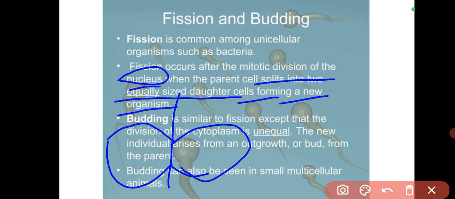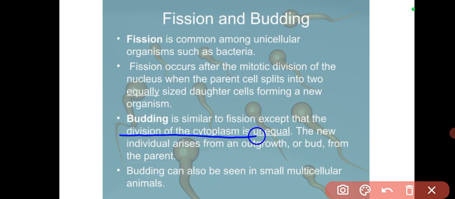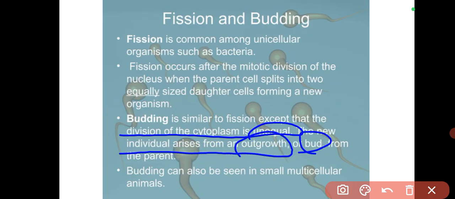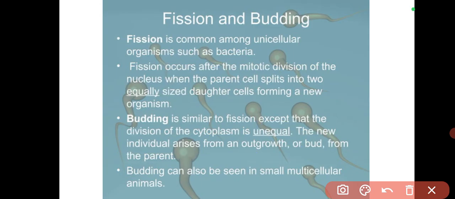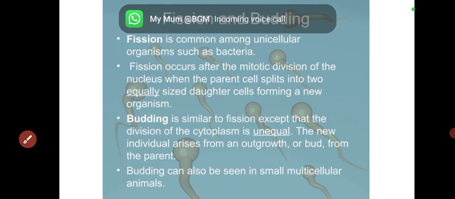Then in budding, which is similar to fission, except that the division of the cytoplasm is unequal. In this case, the division of the cytoplasm is unequal. That's with budding. The new individual that arises from the outgrowth is called the bud. So there is an outgrowth from the body of the organism, which we call the bud. Is that okay? This bud, after growing for a while, will now cut off from the parent. Budding can also be seen in small multicellular animals.